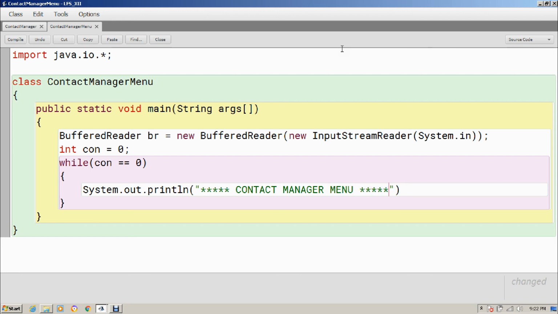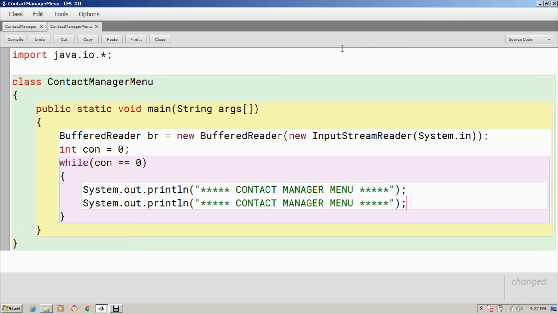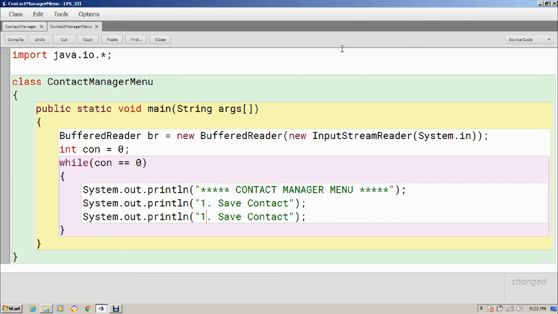Fine, and here I will show three options. The first option will be save contact and the second option will be show contact. Of course the third option will be exit.